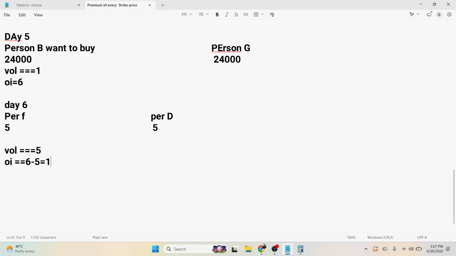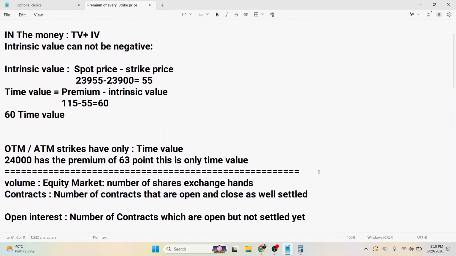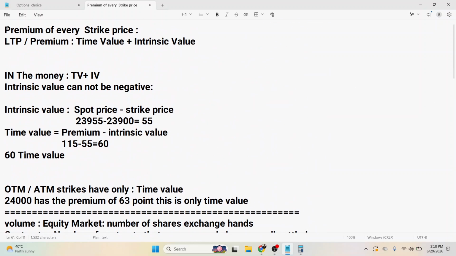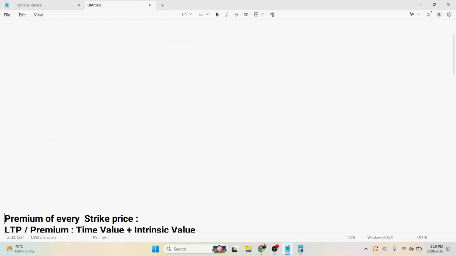So this is the combination of open interest and volume. According to this concept, we can decide whether the market is going up or down.